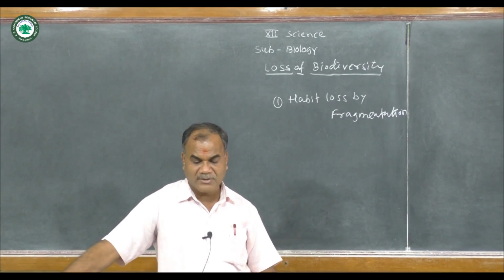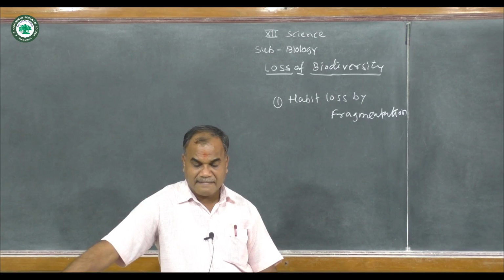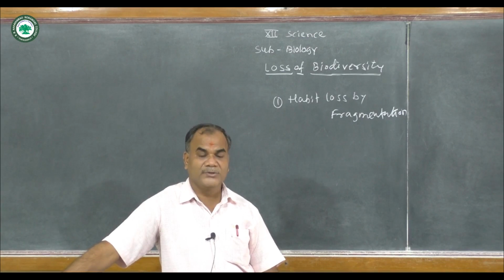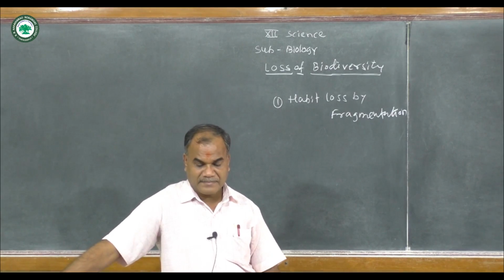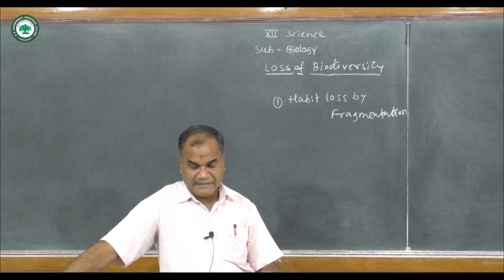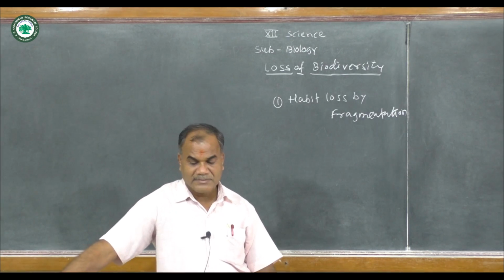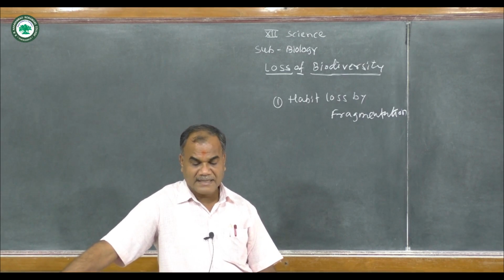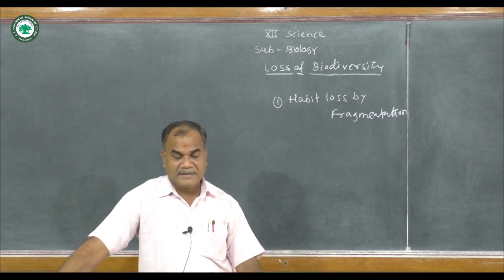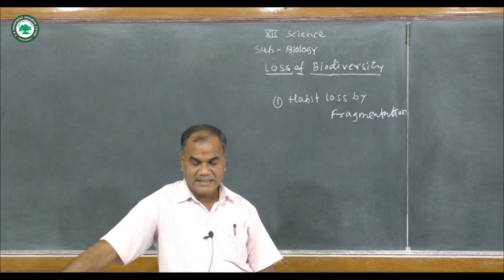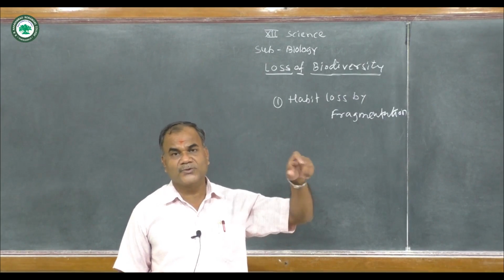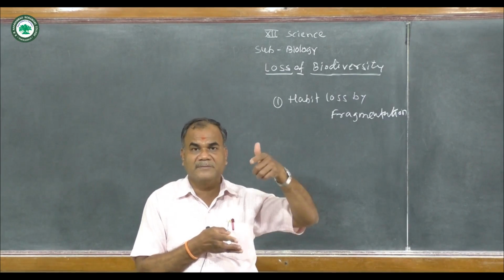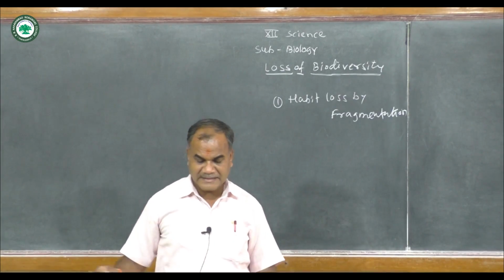The International Union for Conservation of Nature and Natural Resources, that is IUCN, maintains the red data book, also known as the red list, where the conservation status of plant and animal species is recorded. What is meant by red list? The plants that go towards extinction are listed in these books, so the name is given: the red list or red data book.